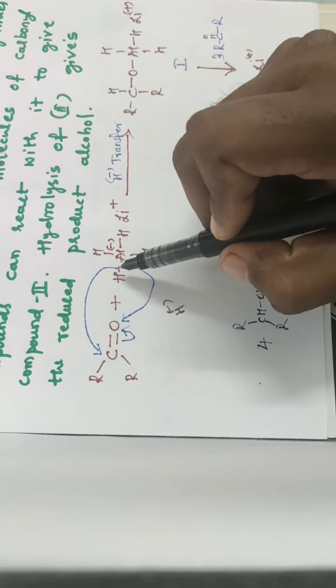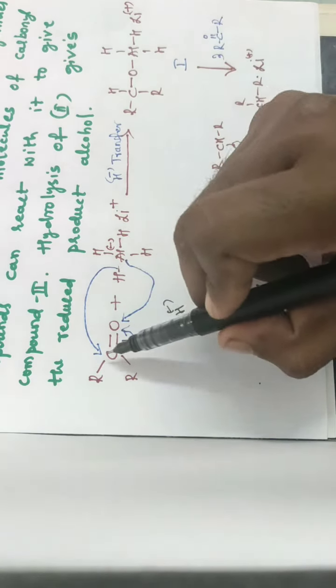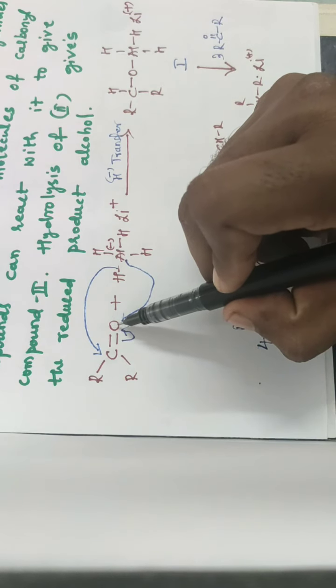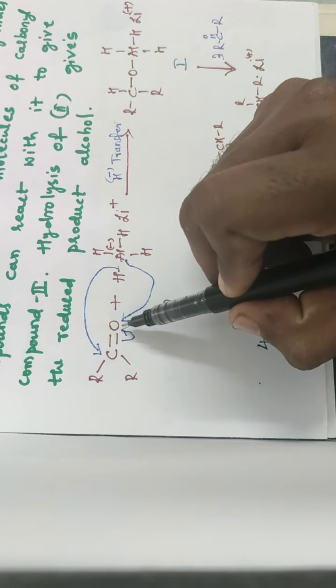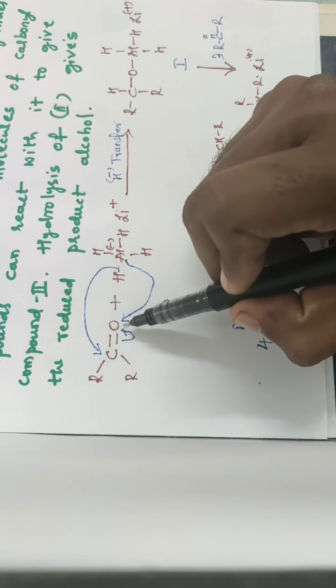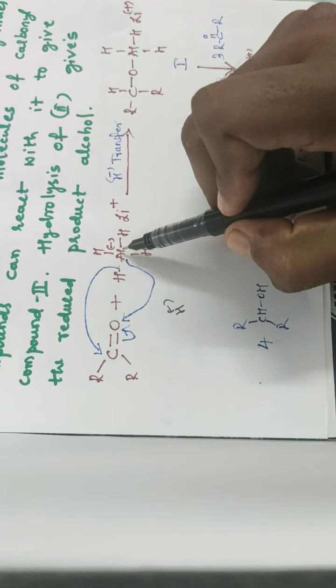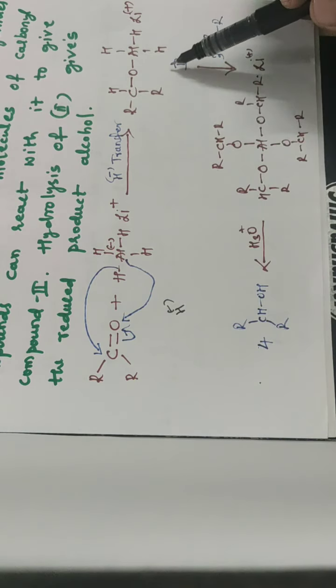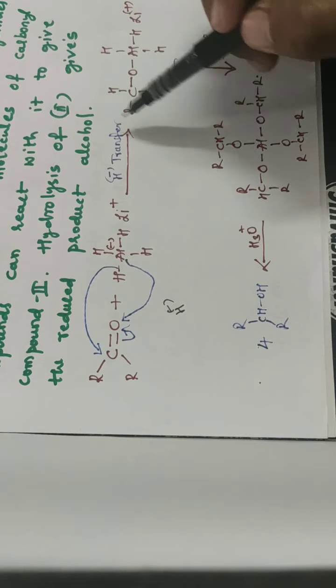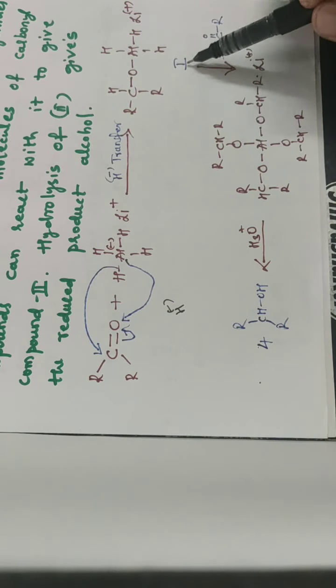The negative charge on oxygen can be shared with the aluminum. So that forms an intermediate tetrahedral complex, which we name compound 1.